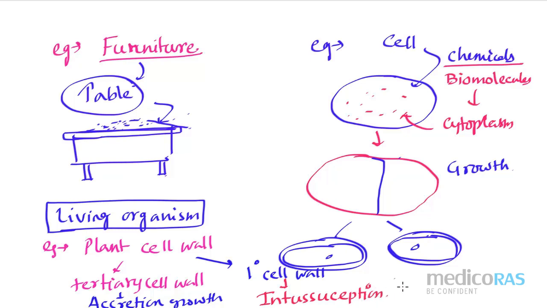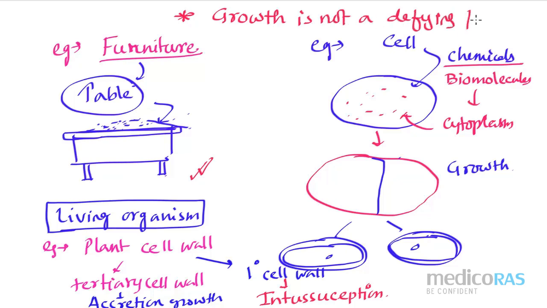So here we can conclude that as accretion kind of growth can be observed in the non-living object also, we can't consider growth as the characteristic feature or defining feature of living organism. So growth is not a defining feature for living organism. I hope everyone understood what we actually described about growth, and that growth we can relate with one more word, and that is what we know as reproduction.